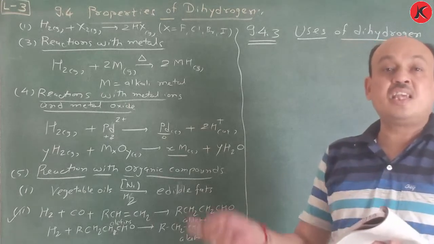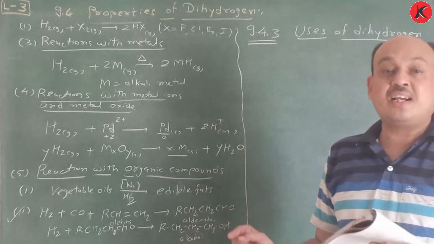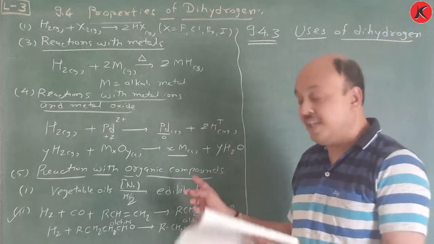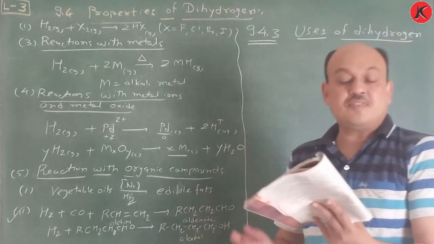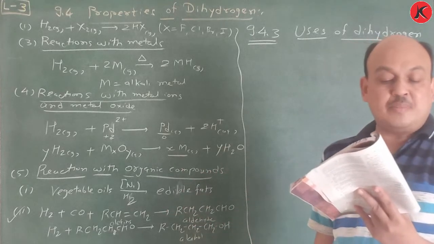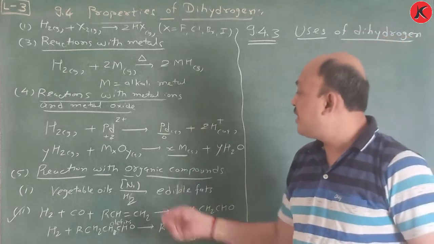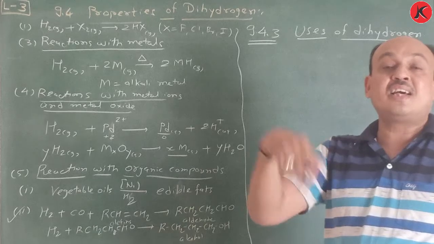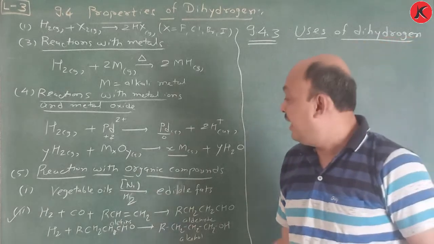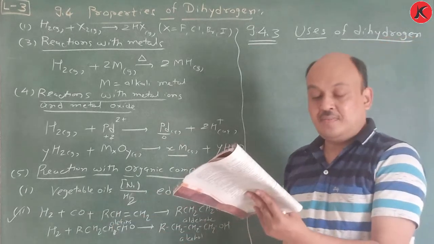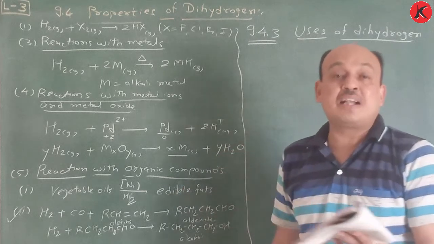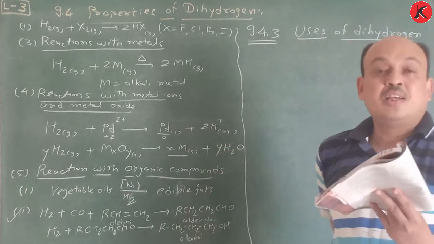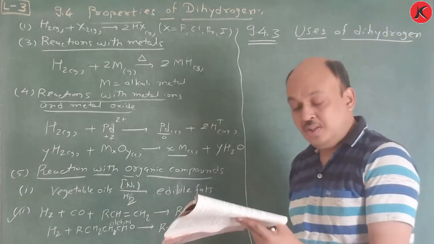Reaction with metals gives different types of metallic hydrides, here meaning alkali metals. Reaction with metal ions and metal oxides: H2 plus Pd2+, that means whatever metallic ion is there is reduced to metal, and H2 gas reacts with metal oxide to give metal plus water.